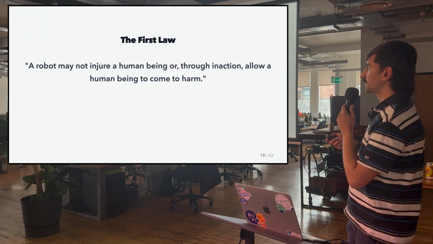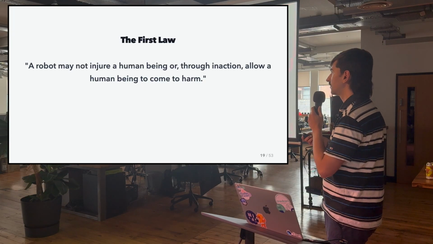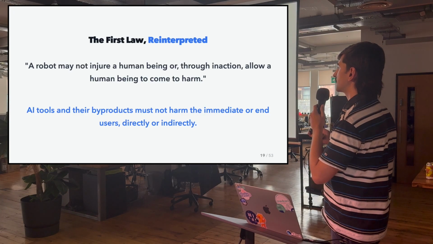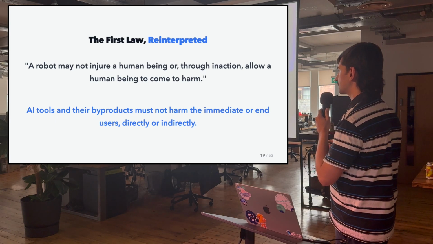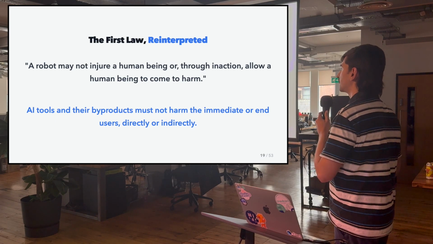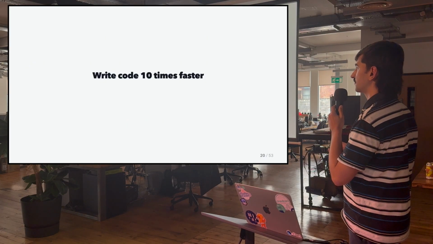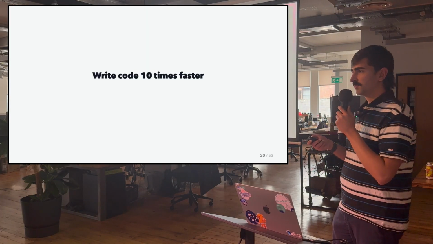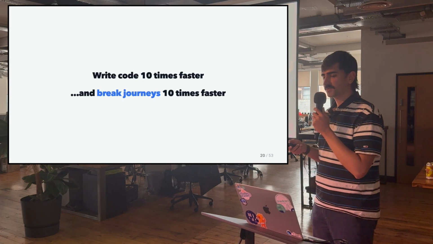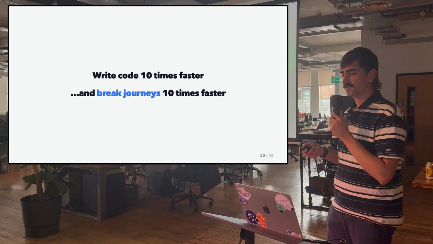So if we were to reinterpret this law in a software context, we could say that AI tools and their byproducts must not harm the immediate or end users directly or indirectly. And this is because, yes, with AI tools we can write code 10 times faster, but we're also able to introduce bugs 10 times faster. We're also able to break journeys 10 times faster.